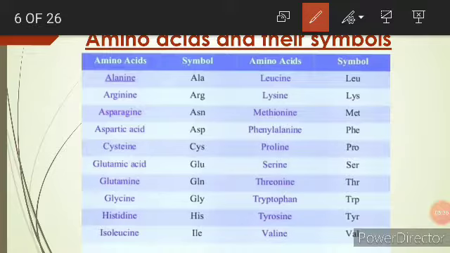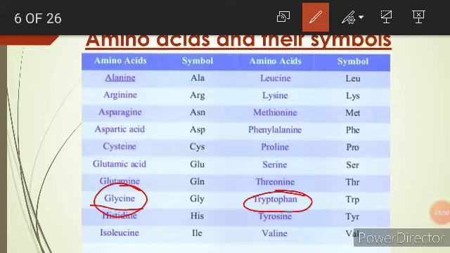Now can you tell me the simplest amino acid? Glycine is the simplest amino acid, whereas tryptophan is the most complex amino acid. That you need to remember.